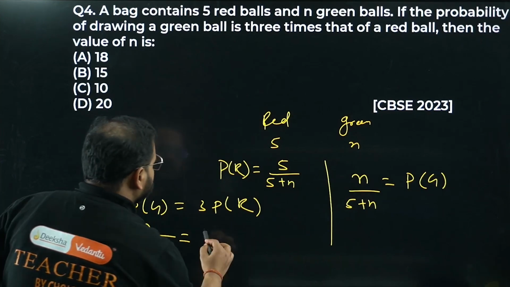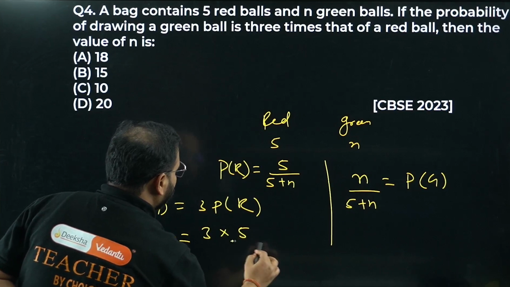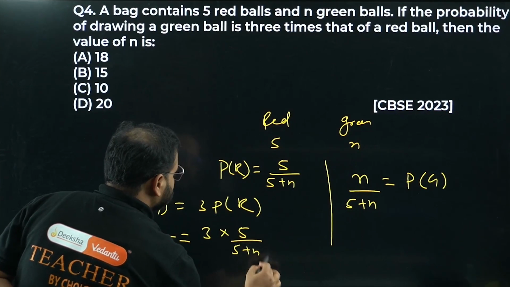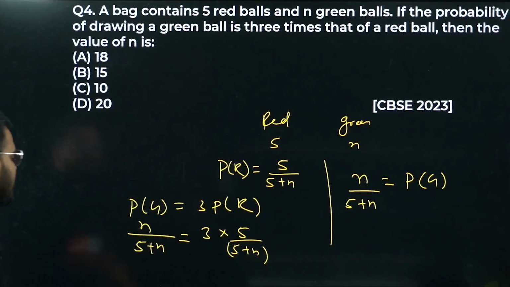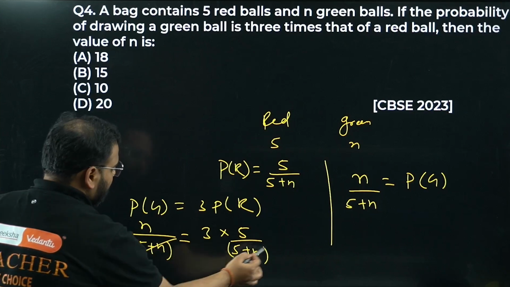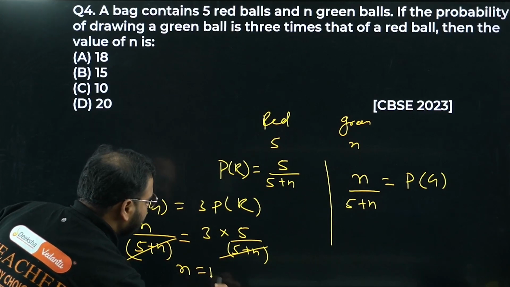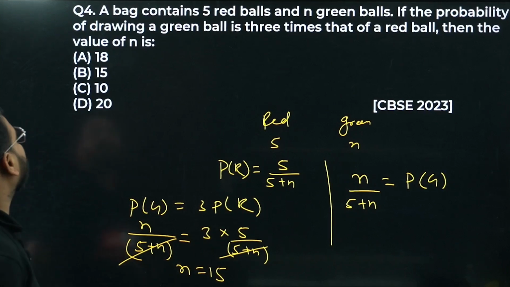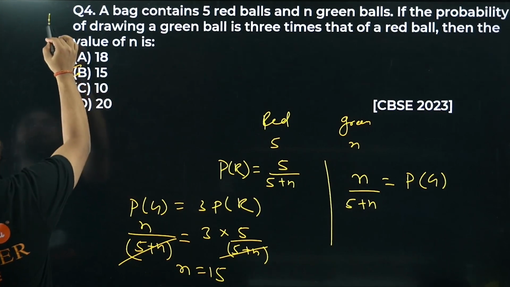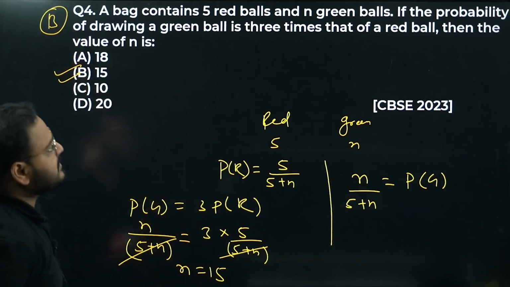Over here I have 3 times of 5 upon 5 plus n. Cross check here. Denominator is same. I can cancel the denominator. Okay, what I get, bacha? I get n equals to 5 into 3, which is 15. I think you have the option like that. Option number B. Option number B is correct.